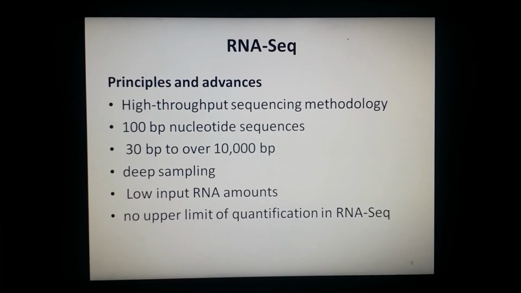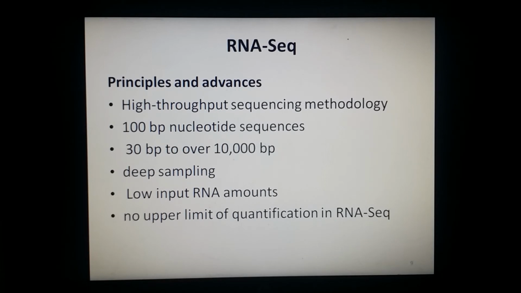Then you have RNA sequencing, which refers to the combination of high throughput sequencing methodology with computational methods. Why is this combination made? It is done to capture and quantify transcripts that are present in an RNA extract. By using RNA sequencing, nucleotide sequences are generated that are typically around 100 base pairs in length, but can also range from 30 base pairs to 10,000 base pairs depending upon the sequencing method being used.